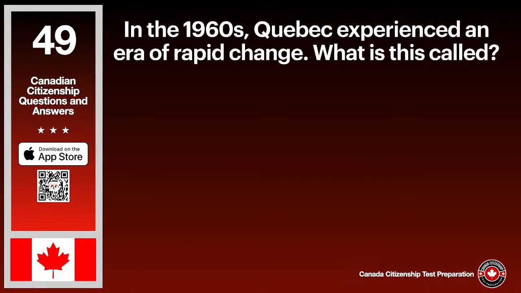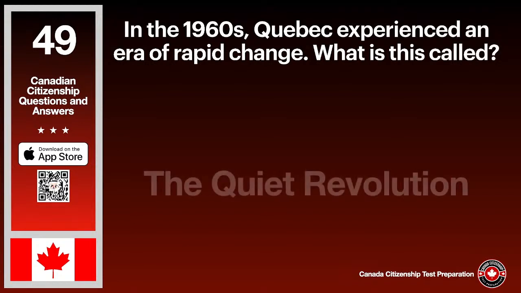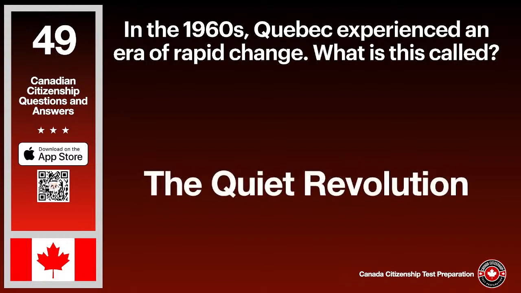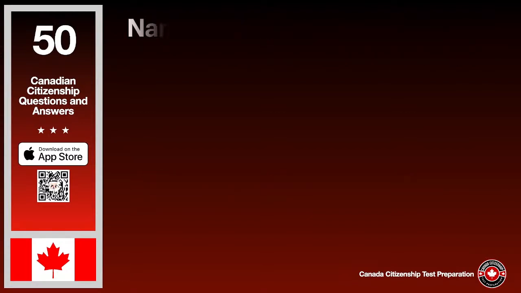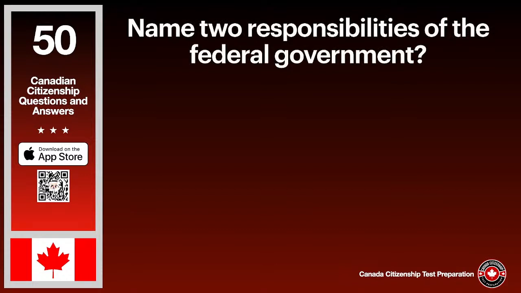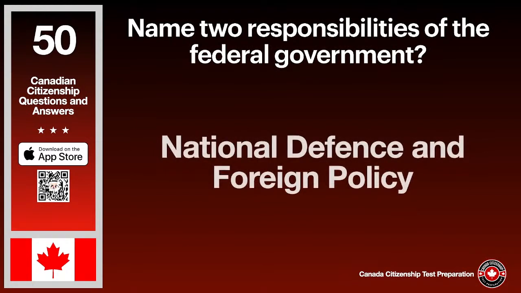In the 1960s, Quebec experienced an era of rapid change. What is this called? The answer is the Quiet Revolution. Name two responsibilities of the federal government. The answer is national defense and foreign policy.